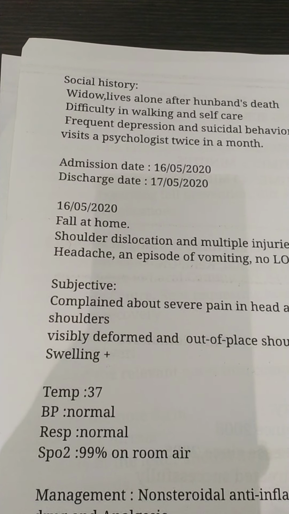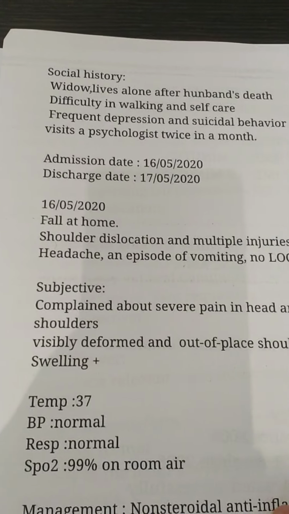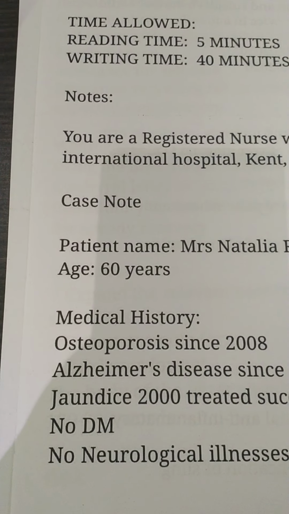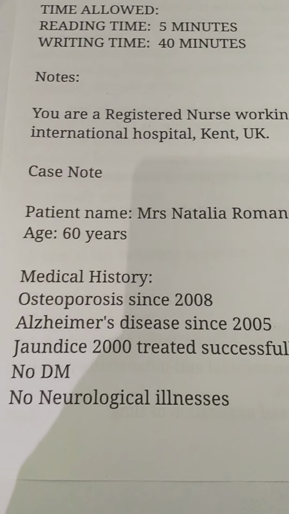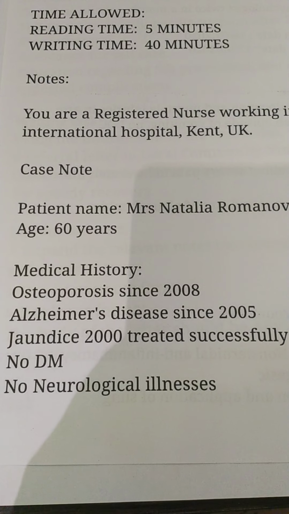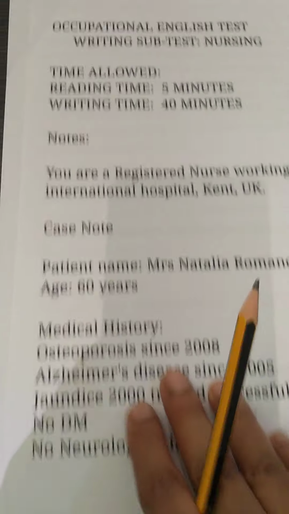Then apart from that, she has a history of Alzheimer's disease. What else does she have? Osteoporosis. These are the information we can include.